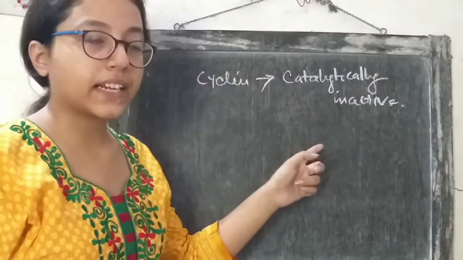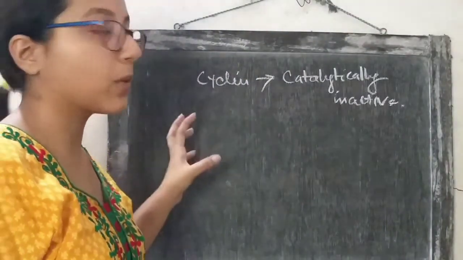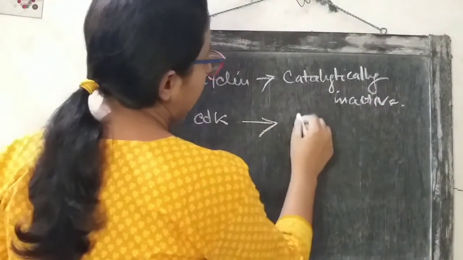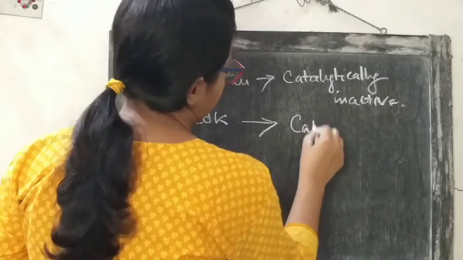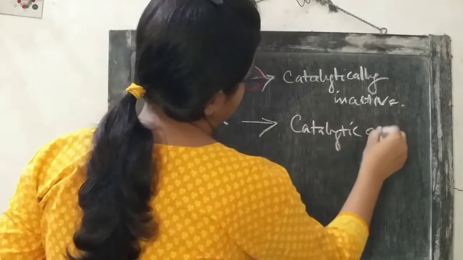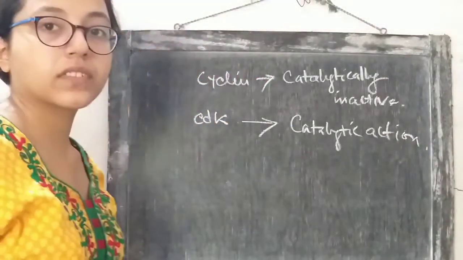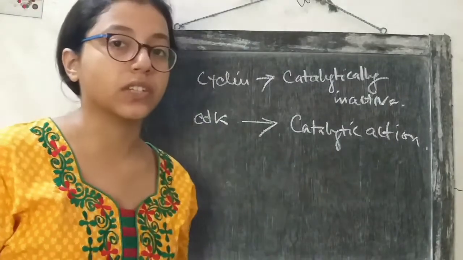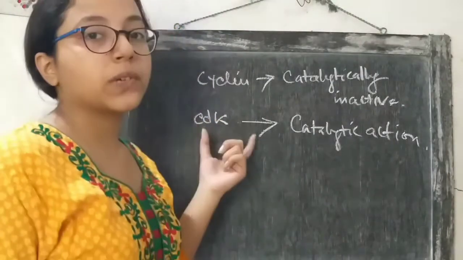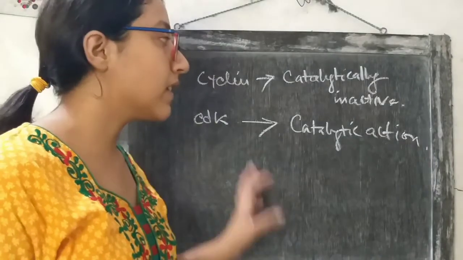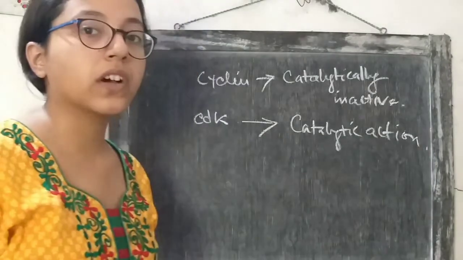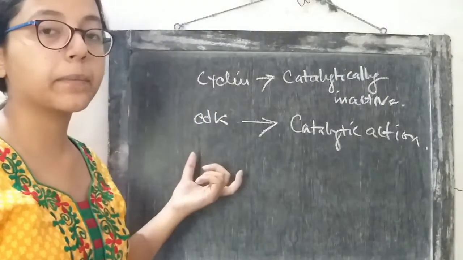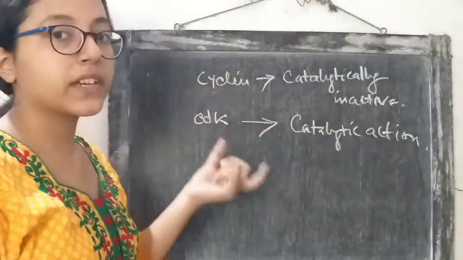Cyclin is catalytically inactive, but the CDK protein has catalytic activity. So this CDK molecule alone cannot perform its function. It does have a function, but it cannot perform the function without the help of cyclin. So for the functioning of CDK protein, this cyclin protein is essential.